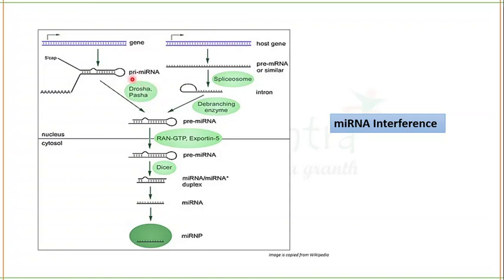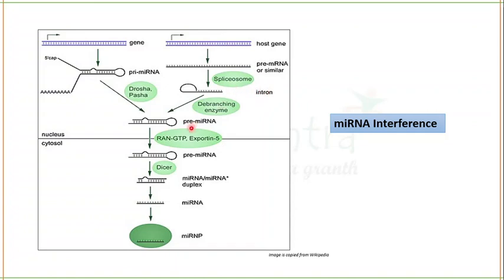This primary miRNA is then processed into pre-miRNA by the Drosha and Pasha microprocessor complex. In the case of mammals, this microprocessor complex will have some other protein. In the case of introns, introns can also form miRNA.